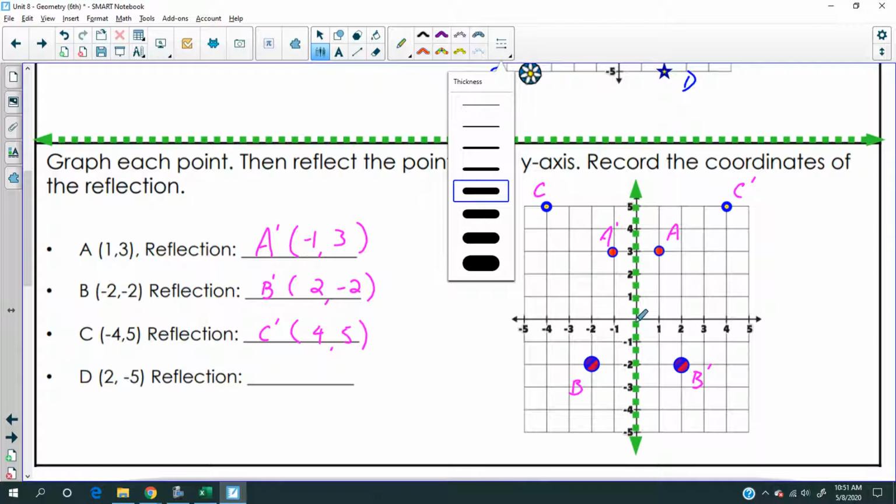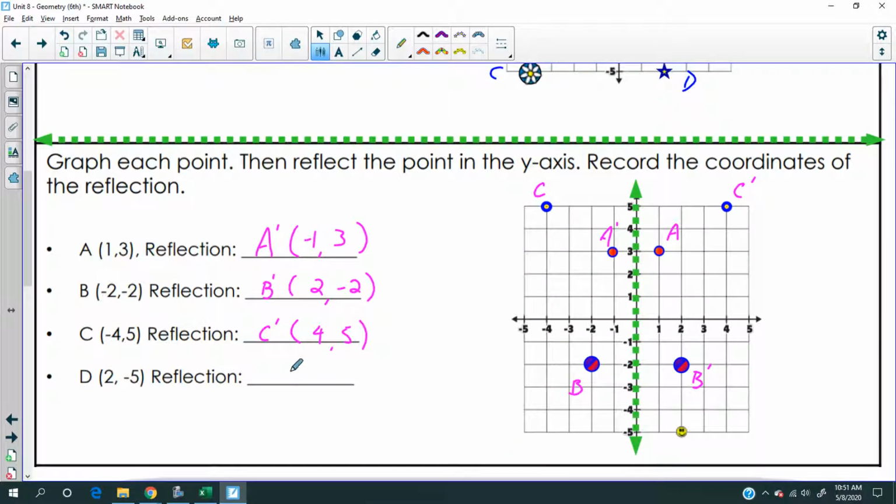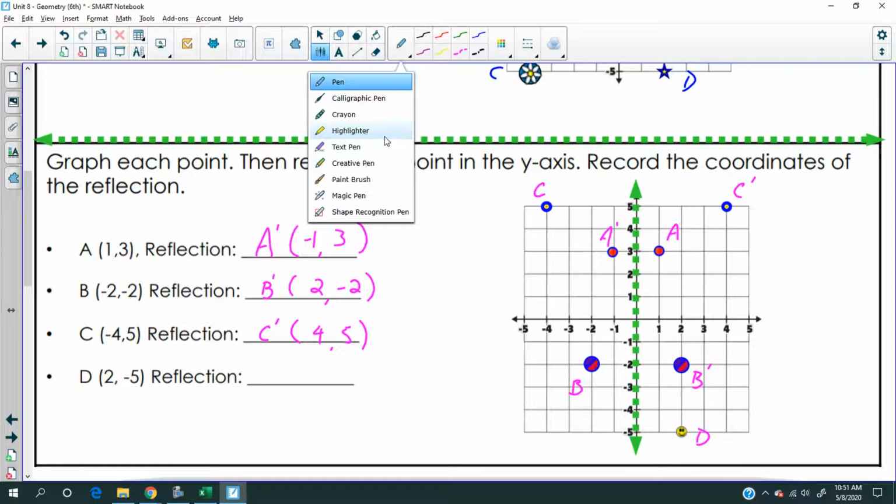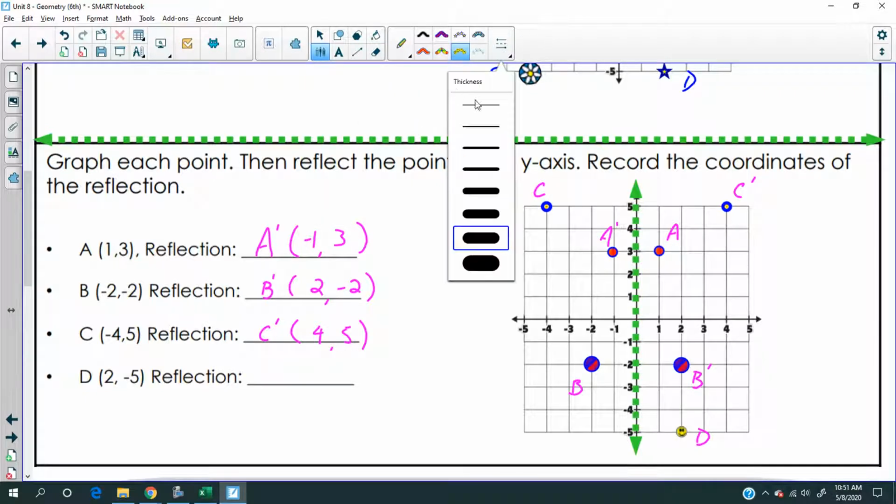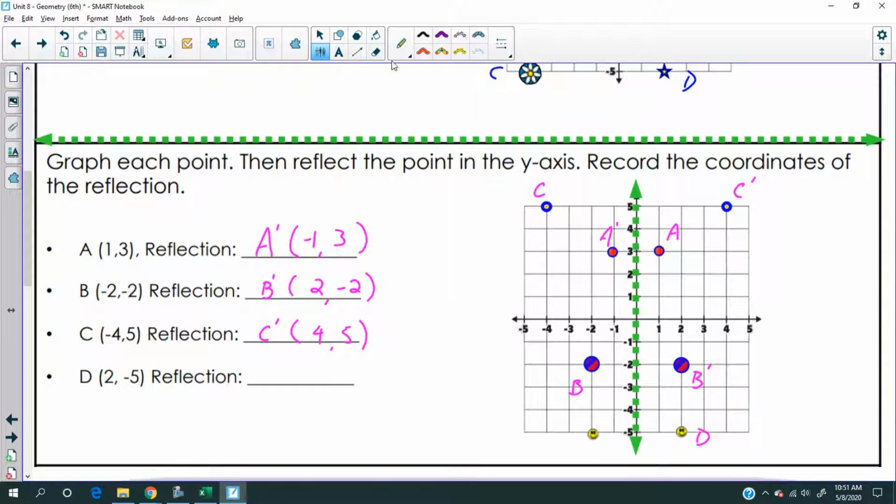D is 2, -5. So where would point D be if you flip it over the y-axis? Where would that be? Yep, that's right. It's right here. 1, 2, 1, 2, like that. So this is D prime. So D prime is, where is this? 2 to the left, 5 down.